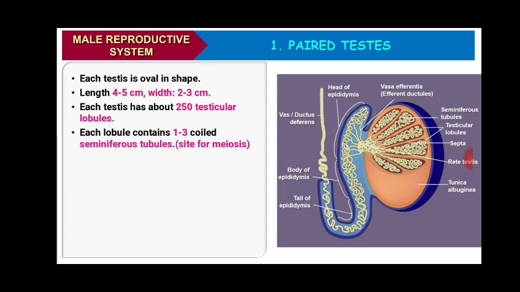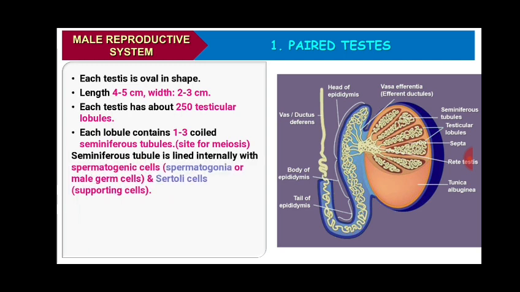In the compartments there are seminiferous tubules, and this is the site for meiosis, and meiosis is required for the production of gametes or sperms. So this is the site for spermatogenesis.